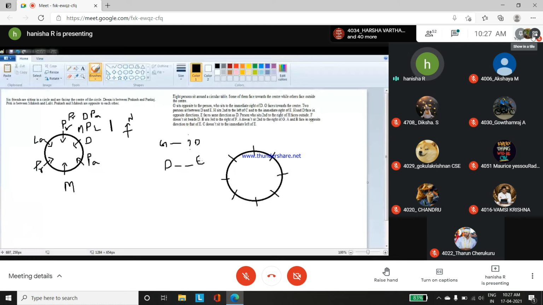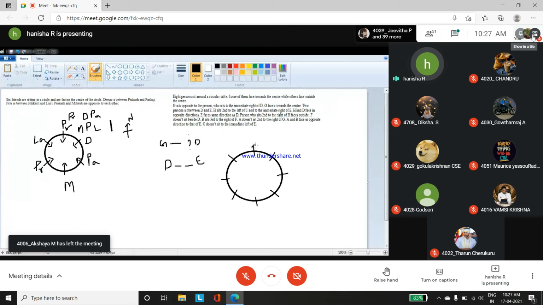So I am going to start with H and D face in opposite directions. So H and D are going to face in opposite directions. I'll just start off with H, so that they are facing in opposite directions.